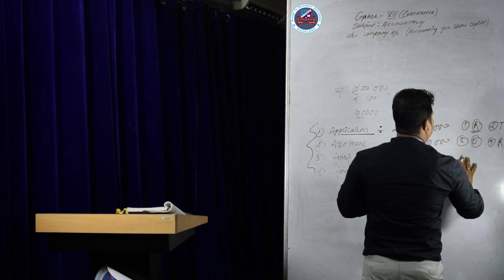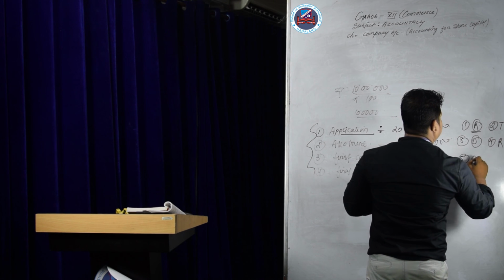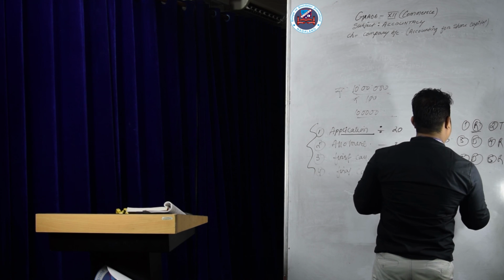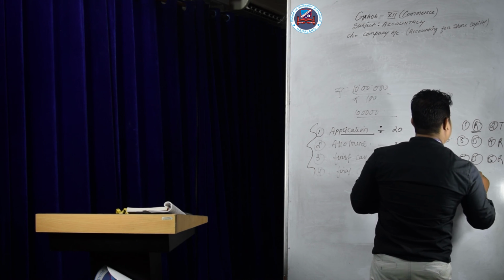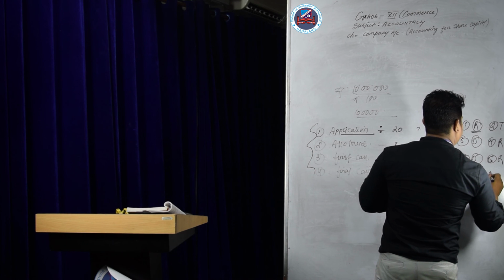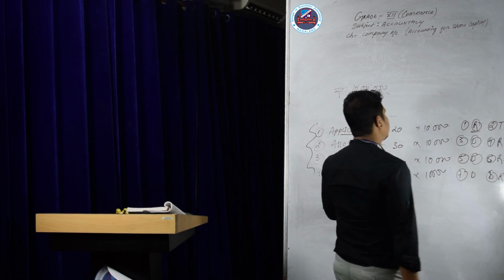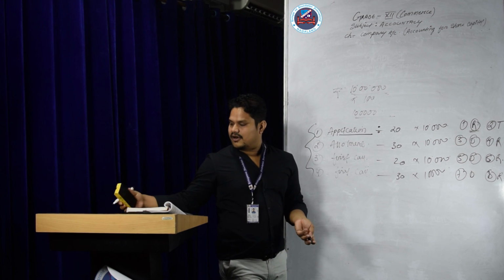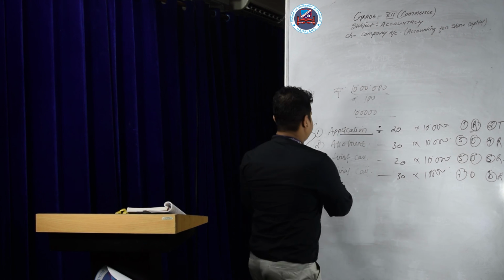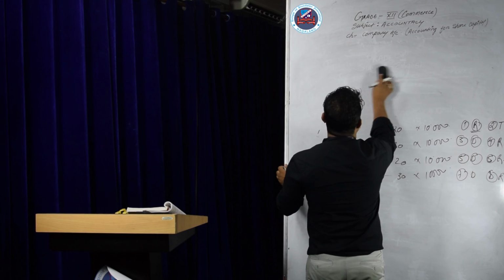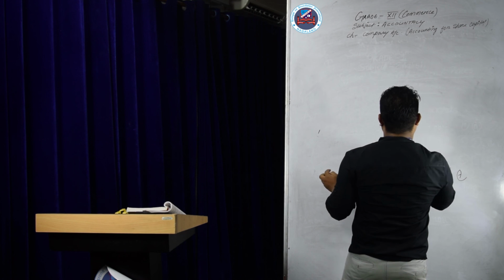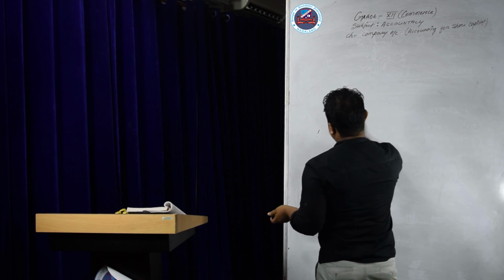Here again the same process, due, receipt. Again here also the same process, due, receipt. These are the formulas. So I'll give the format of journal entries.